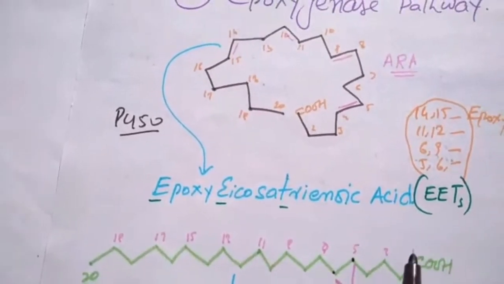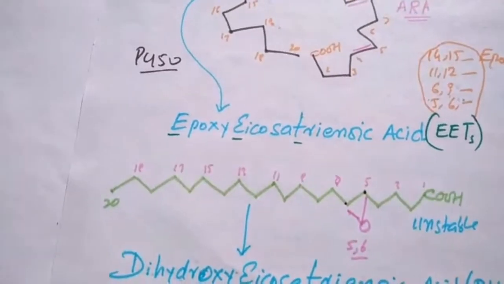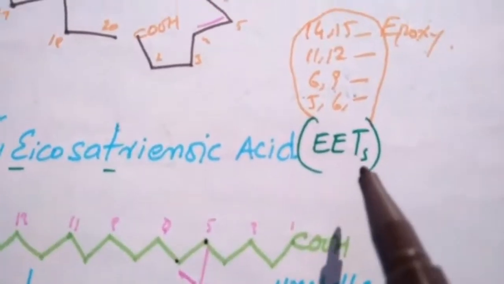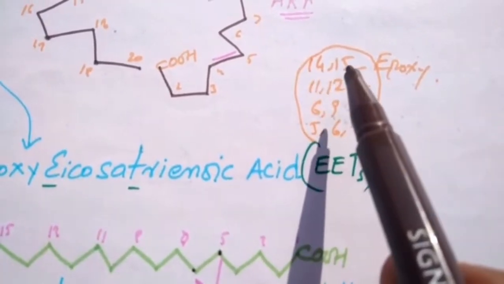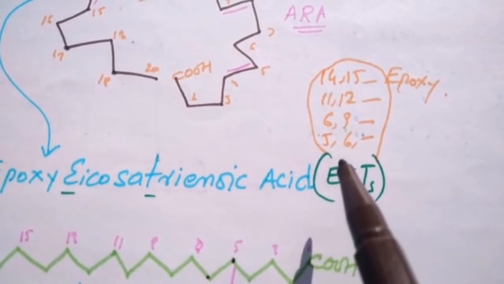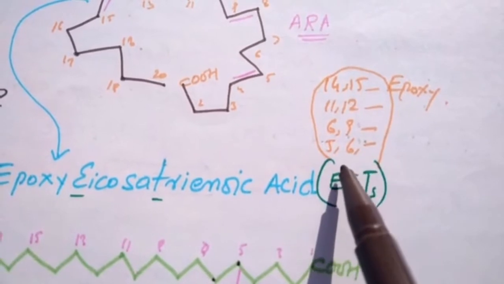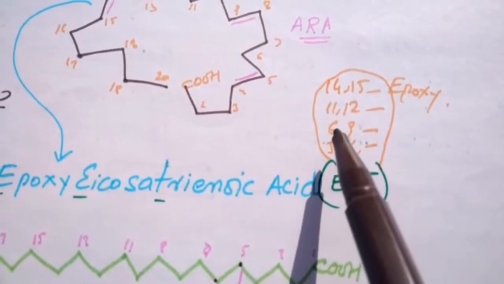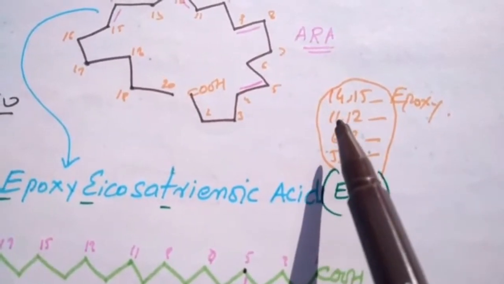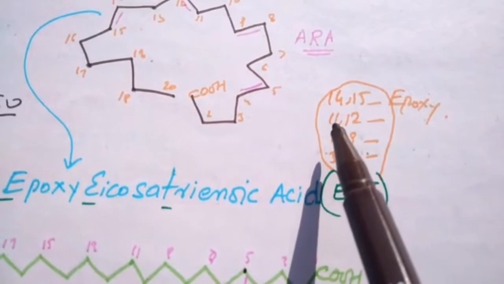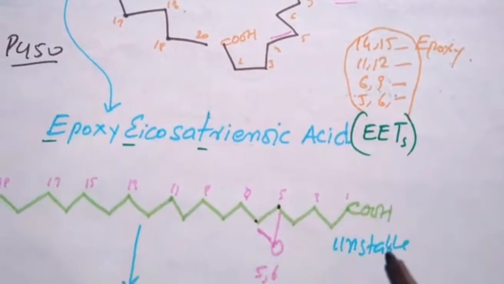So different EETs are possible. For example, 5,6-EET, 8,9-EET, 11,12-EET, 14,15-EET. When oxygen is bonded in between positions 5 and 6, this is 5,6-EET. When in between 8 and 9, this is 8,9-epoxy. When oxygen is connected between carbon number 11 and carbon number 12, this is known as 11,12-EET, and so on.